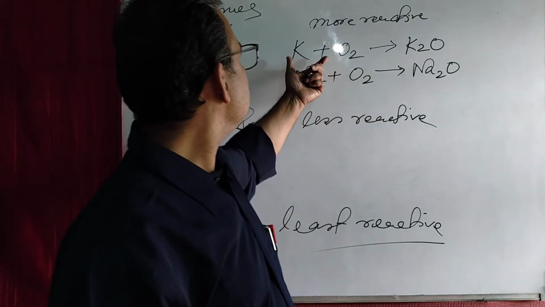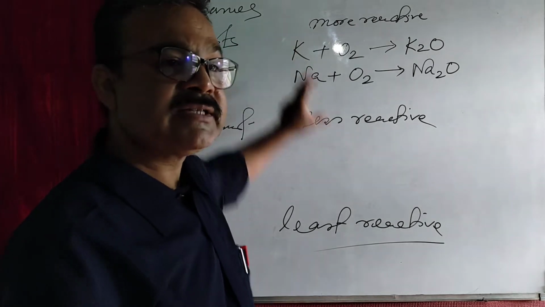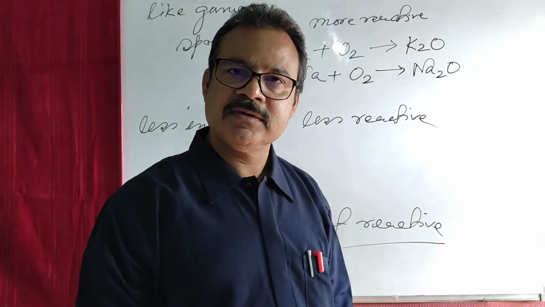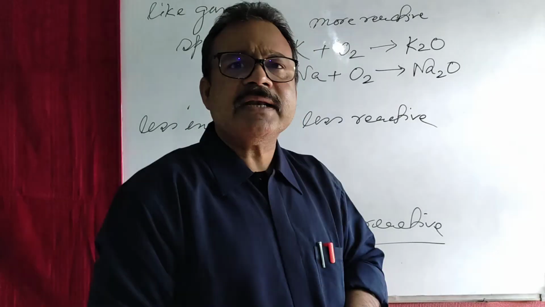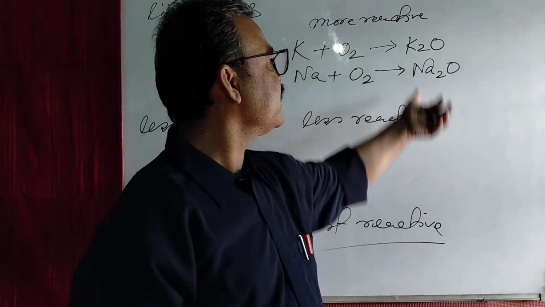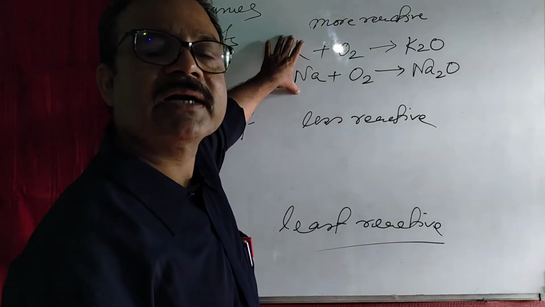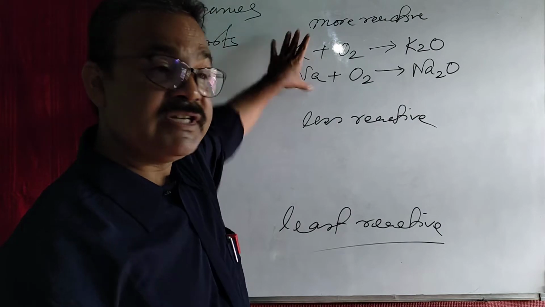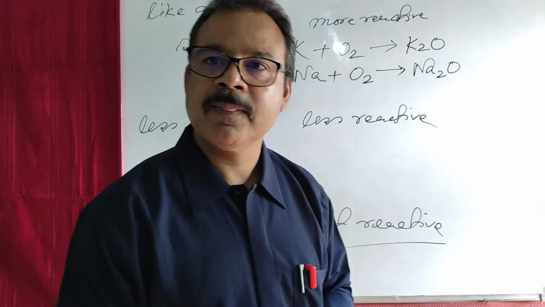So we cannot keep sodium and potassium in open space, because if they come in contact with oxygen, they will immediately react to form their respective metal oxides. That is why sodium and potassium are kept immersed in kerosene, such that they will not come in contact with oxygen.